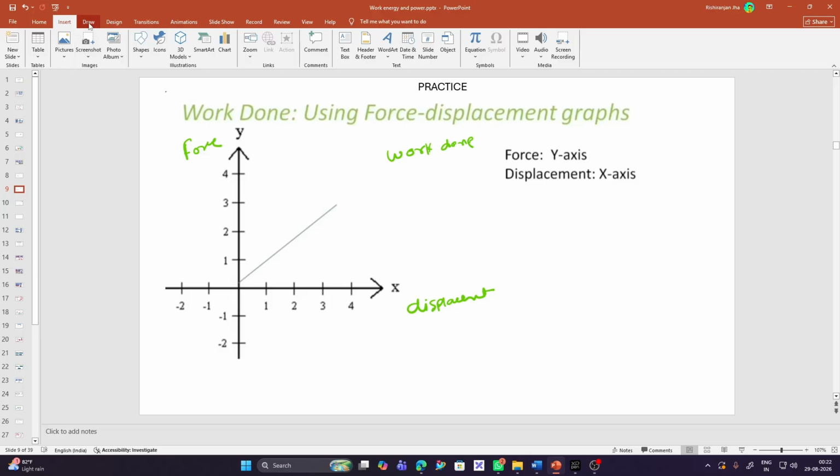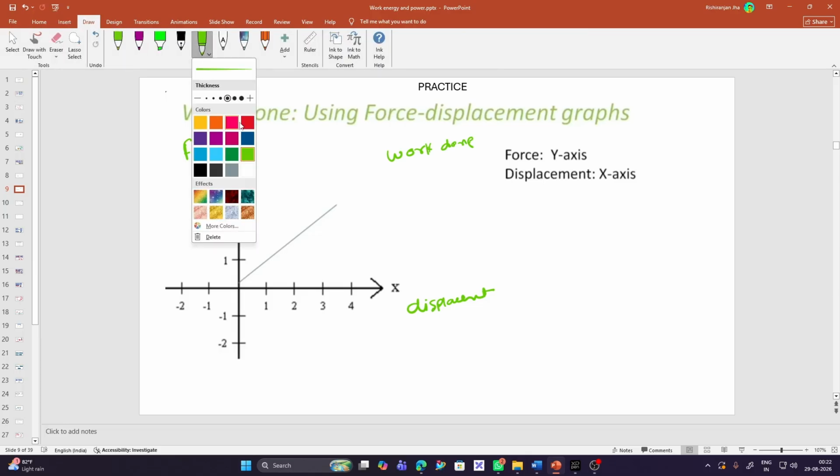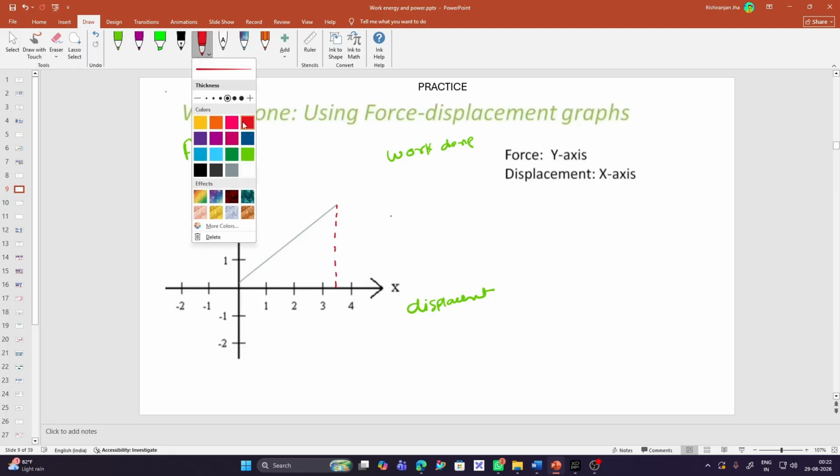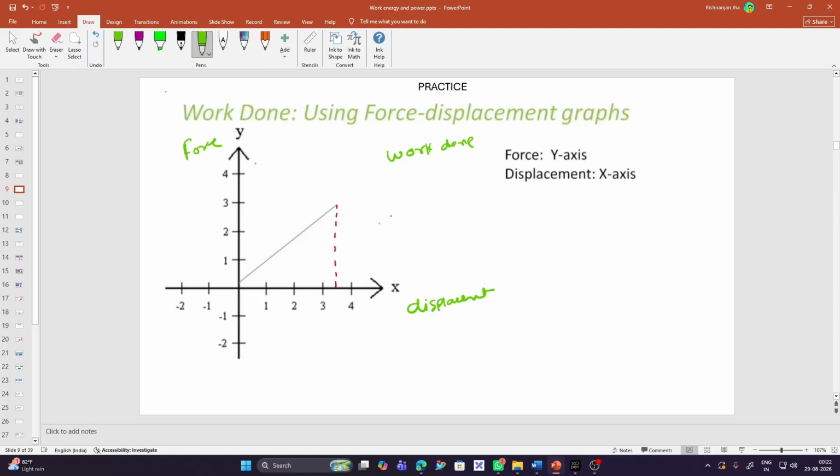So let's quickly find out the work done. I'll just complete this graph and mark the area under it. This is the area under the graph, and the area under the graph is the work done.